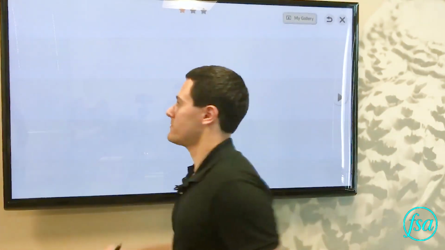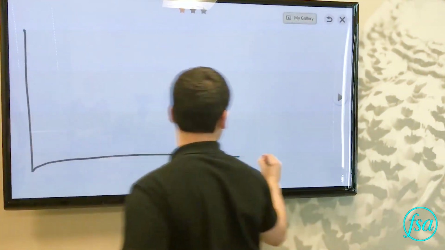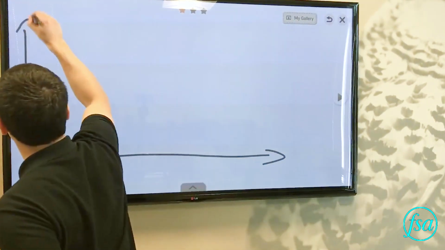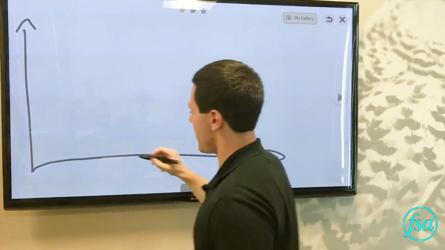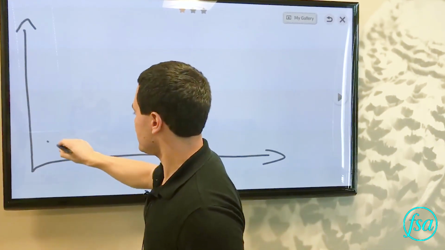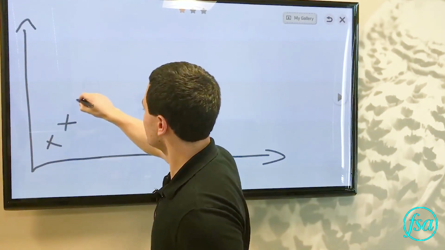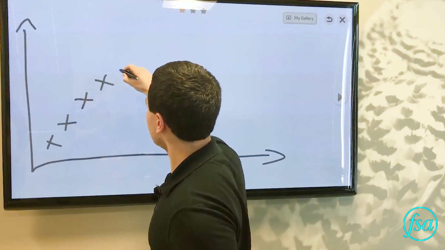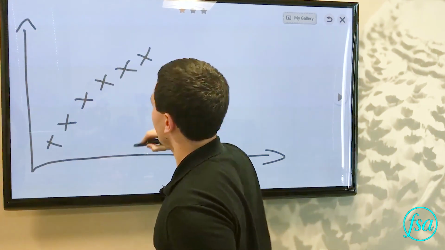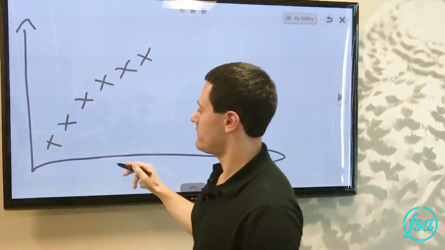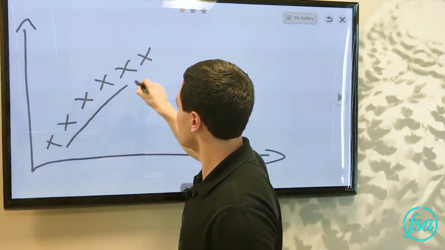So let's look at this visually. I've got my axes here, price there, time here, and we have a stock that's increasing in price. Each X marks one day and one closing value. If the stock continues to go up, the moving average will look something like this.